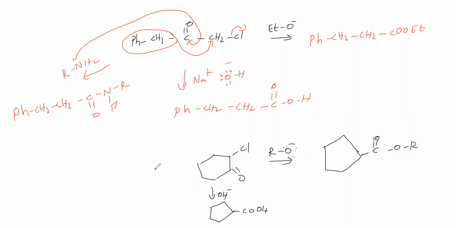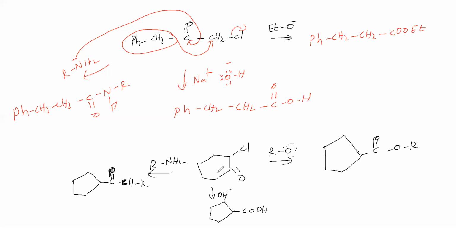Then treating with RNH2, this 6-membered ring becomes a 5-membered ring. Here an amide will be there, CONHR.